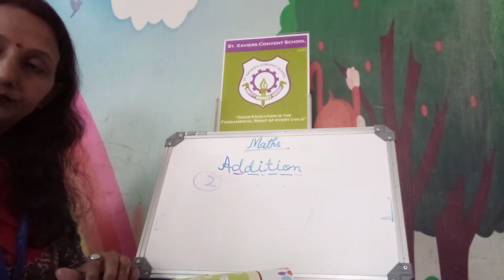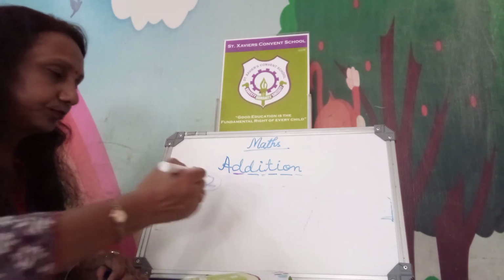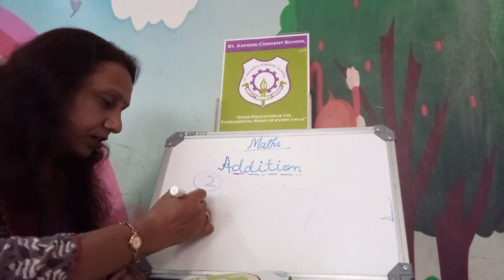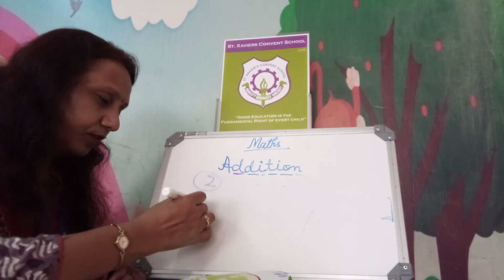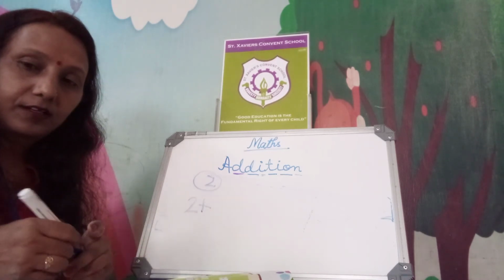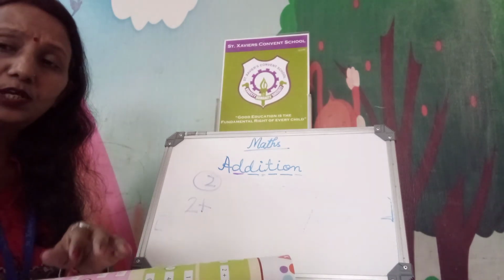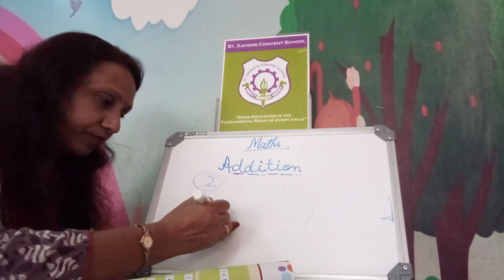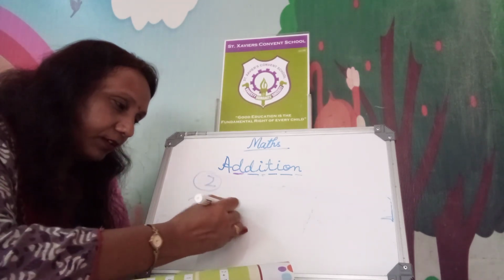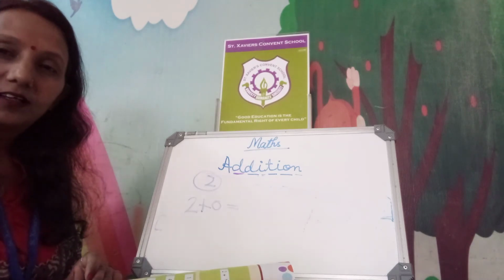So here you see that 2 plus 0, what will be the answer? Same.